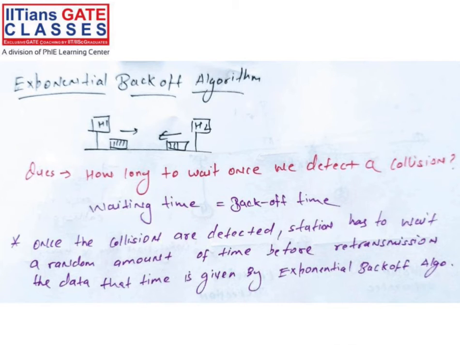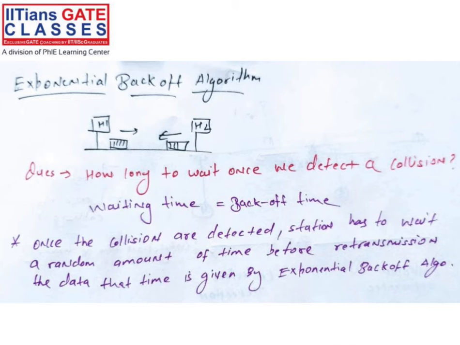Next one. How we apply the exponential back-off algorithm, we have to see, right? So the question is how long to wait once we detect the collision. Once we detect the collision, up to 2 into PT, we have to send the jamming signal. After that, we have to apply the back-off algorithm. So once the collisions are detected, the station has to wait a random amount of time before retransmitting the data. That time is given by the exponential back-off algorithm.